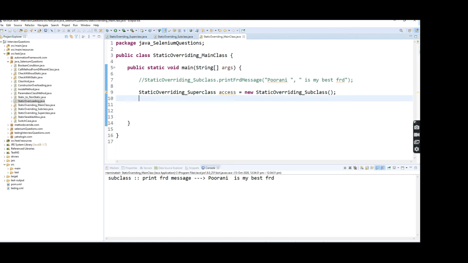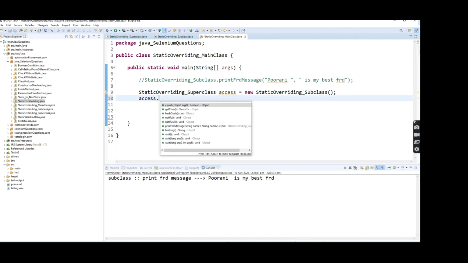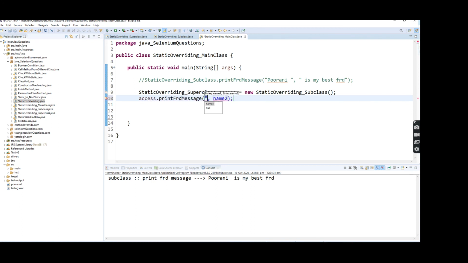So here, using this reference variable I'm going to print this message: Kalai and Purani both are